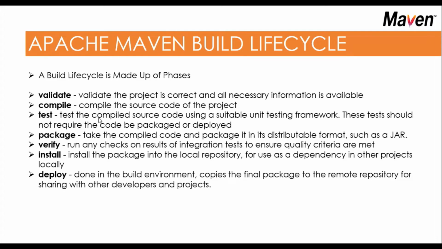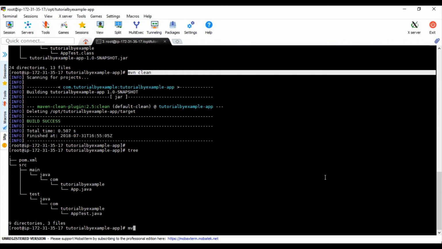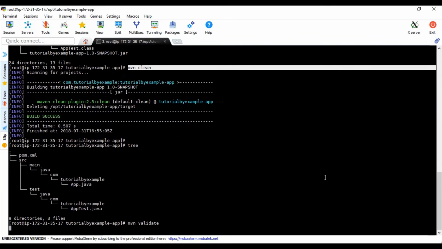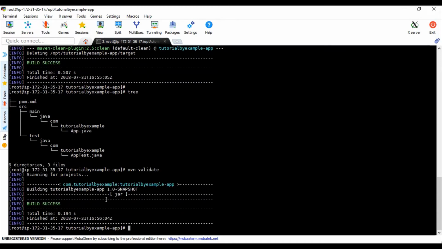Clean is entirely different. This is the build life cycle. We have clean, if you remember, clean, site, and default. So clean is part of the build lifecycle. Now we are going to do validate. mvn validate, enter. It validated successfully.